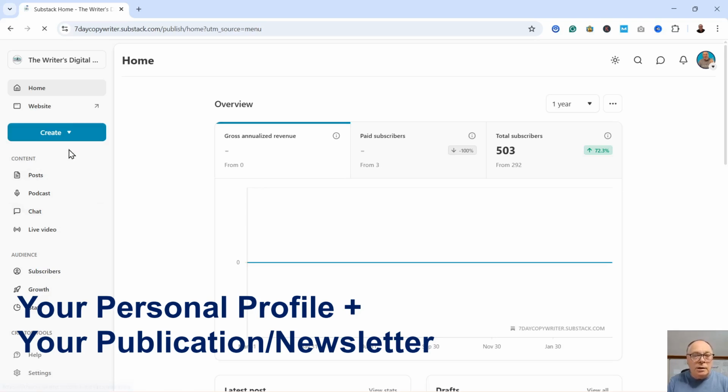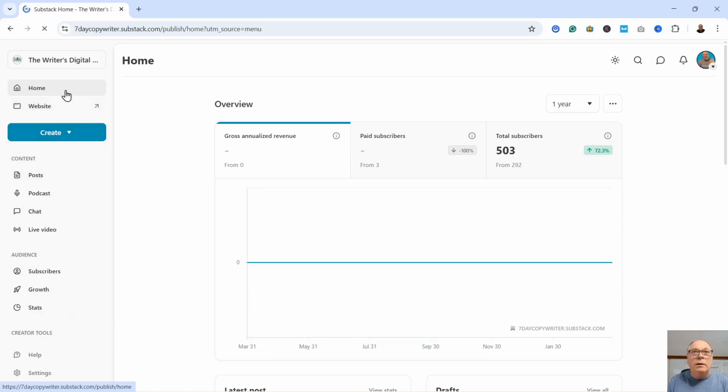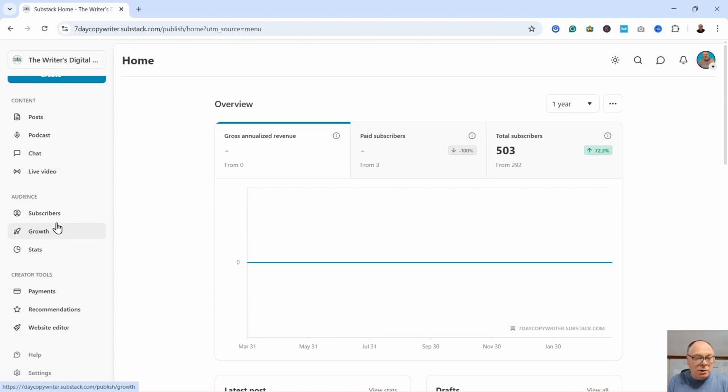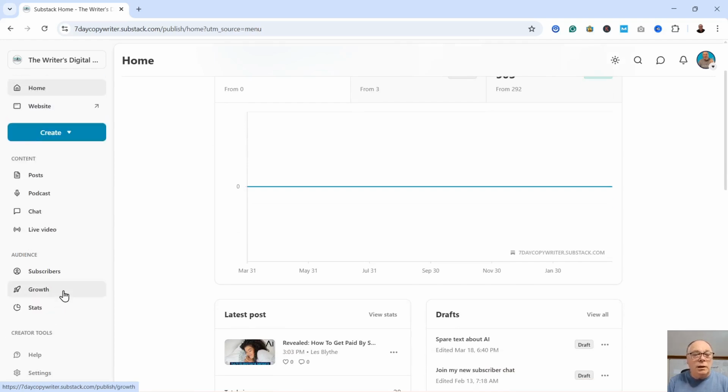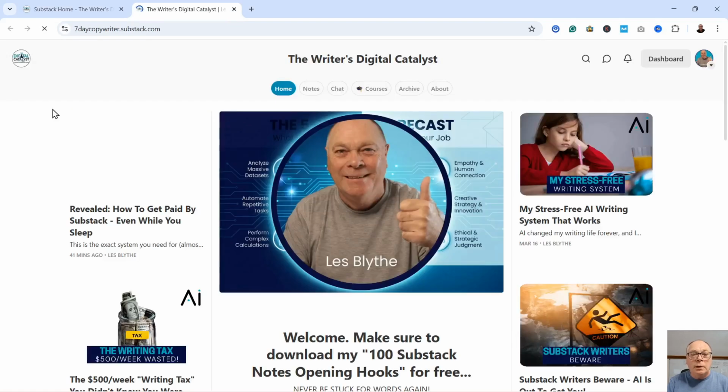And then to check that out, if you look down the left here, you'll see a completely different set of items on the menu. There's my website, my posts, my podcast, my chat, subscribers, a whole bunch of stuff down there, payments, recommendations, etc. So the publication, my Substack newsletter, is completely different to my personal profile. And this is what my website looks like.